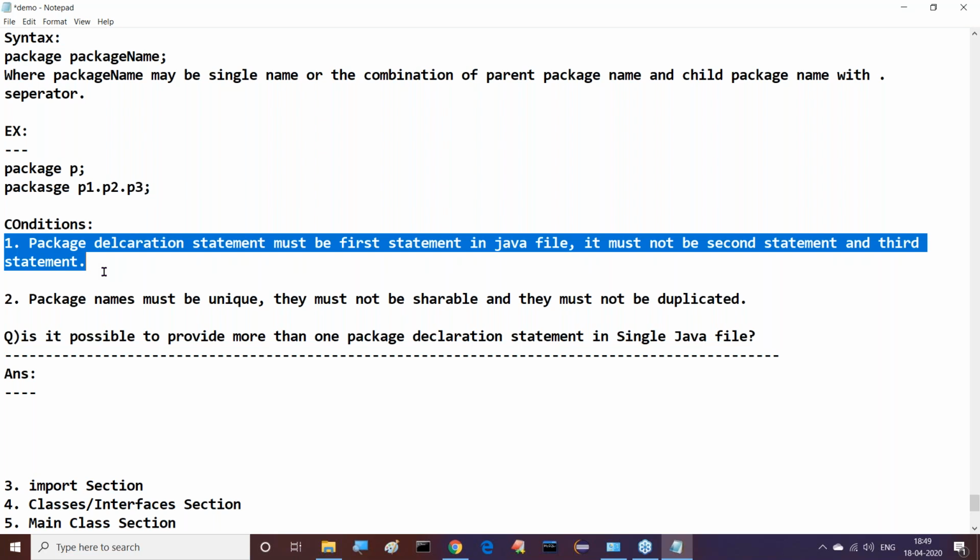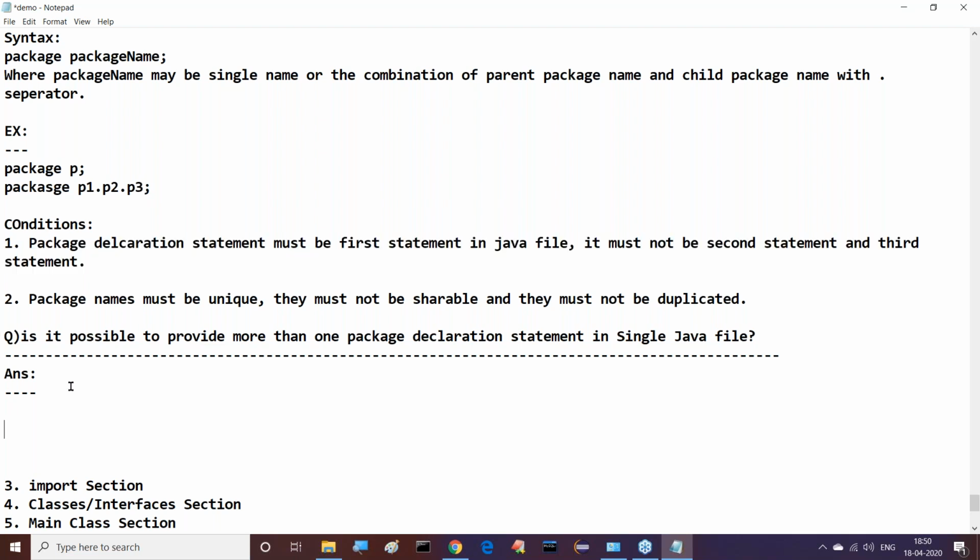Package declaration statement must be the first statement in a Java file. It must not be second and it must not be third. Then immediately what I'm asking now is, is it possible to provide more than one package declaration statement in a single Java file? Understand the relation between these two points. Right, sir. Now here we have to give the answer. Possible or not possible? The answer for this question is no, not possible. Not at all possible.